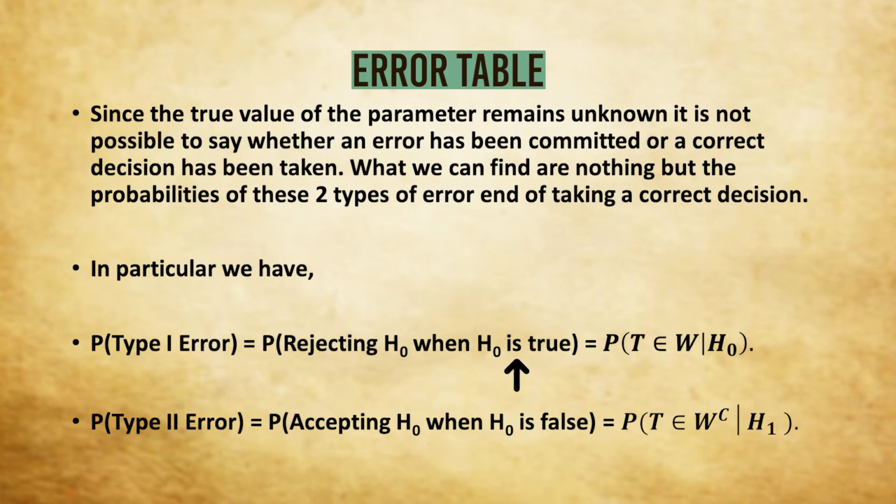So in notational form, it is probability that T will belong to W given H0, that is H0 is true. On the other hand, probability of type 2 error will be the probability of accepting H0 when it is false. Now, when we accept H0, when T belongs to W complement, so it is the probability that T will belong to W complement given H1.